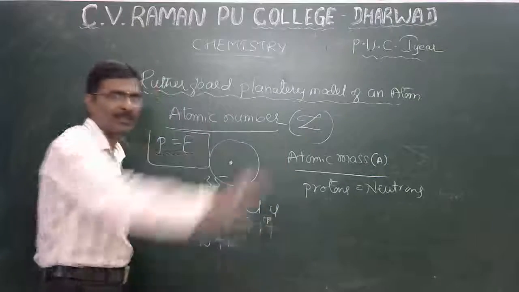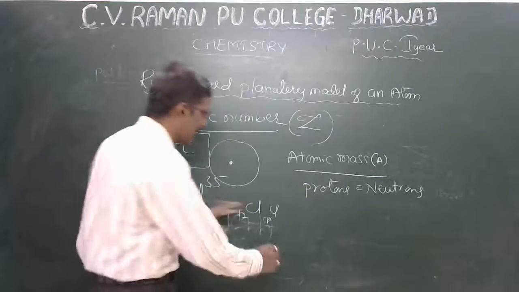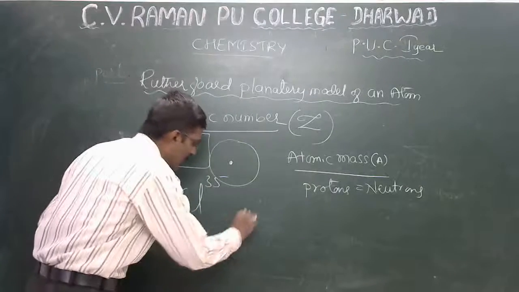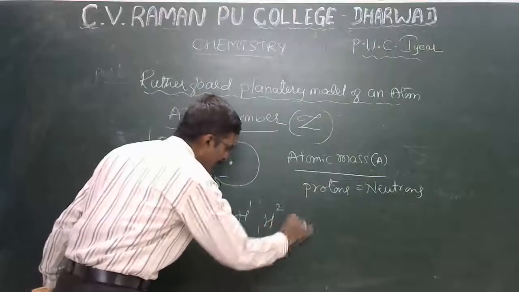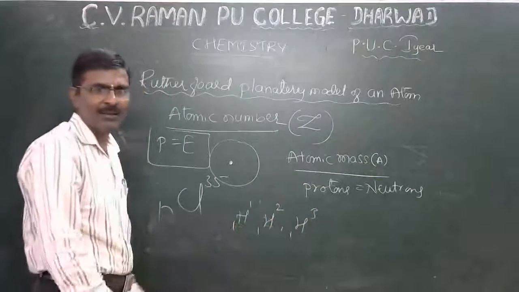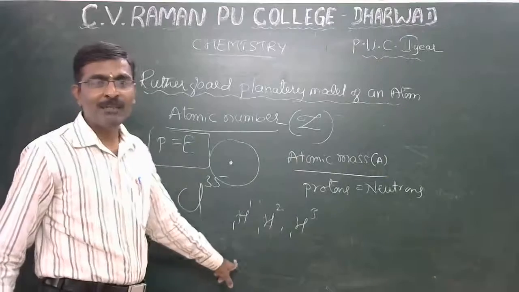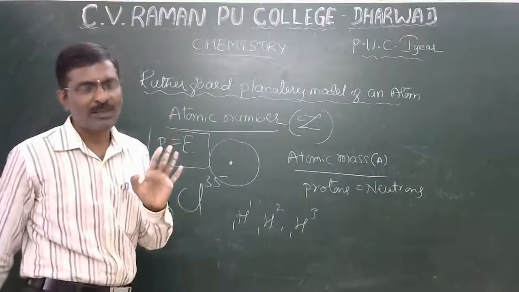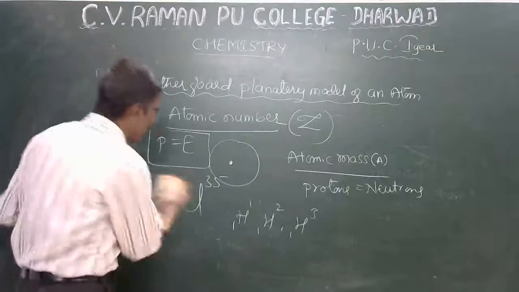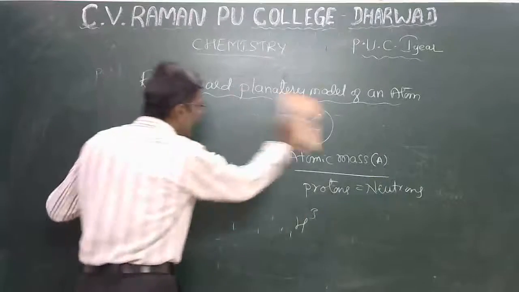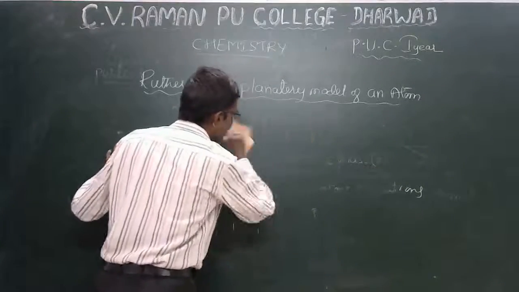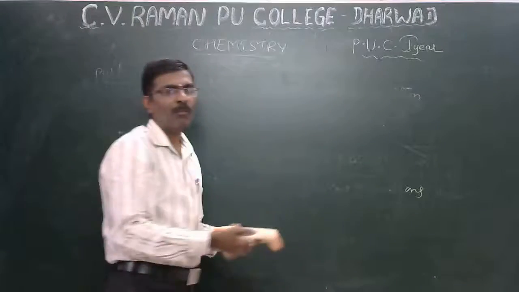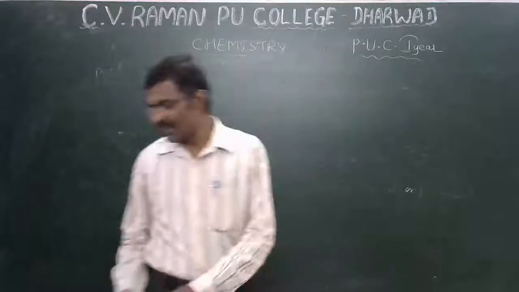These are isotopes. You know isotopes, for example protium, deuterium, tritium. The atomic number is the same, but the mass number is different. That is called isotopes. I will discuss this later. Okay, you now know about atomic number and atomic mass. So now let us discuss